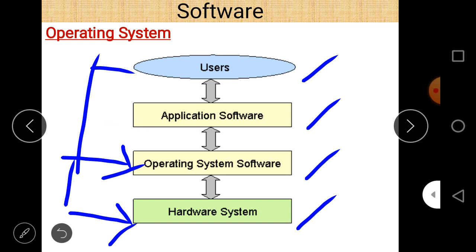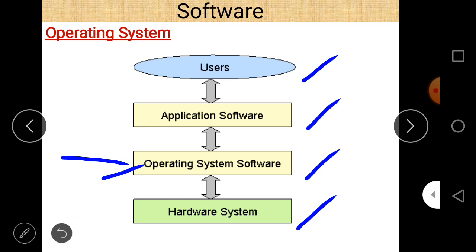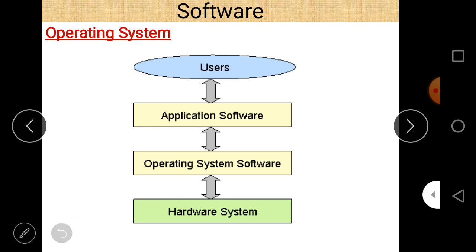So the concept is, if a user wants to do any work in a computer system, then he or she requires application software. Without it, it is not possible to directly interact with the computer system or work on it.